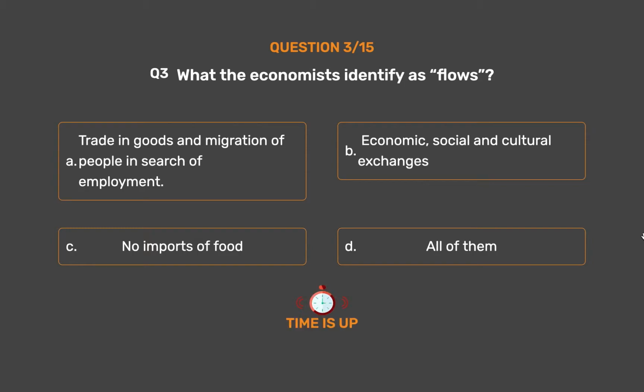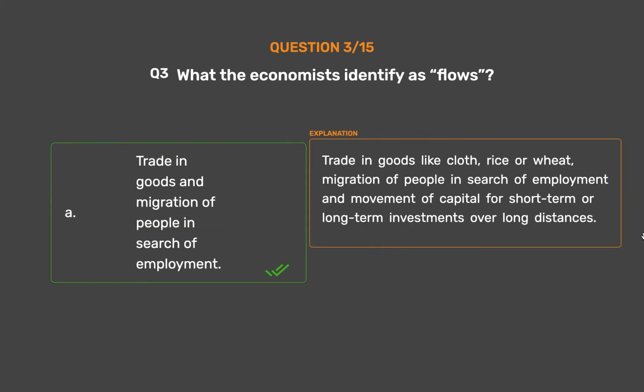The correct answer is Option A. Trade in goods and migration of people in search of employment. Trade in goods like cloth, rice or wheat. Migration of people in search of employment and movement of capital for short-term or long-term investments over long distances.